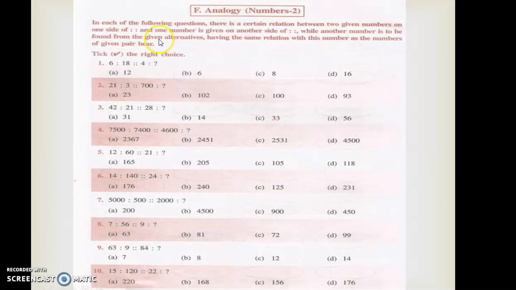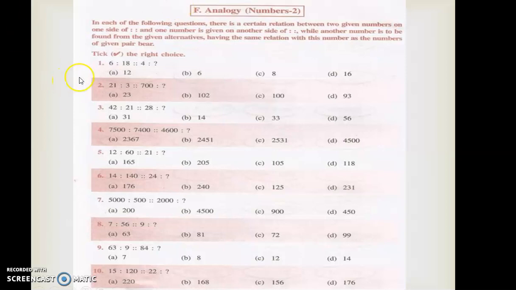see, in each of the following questions, there is a certain relation between two given numbers on the side of these two semicolons, which we already know, right? In the word analogies we have seen, correct? Like a ship will be in the sea, means a camel will be in the desert. Like that we identified, right? Like that here also you are going to identify. Here you have to apply multiplication, division, whatever the possibilities are within the two numbers, you have to identify.